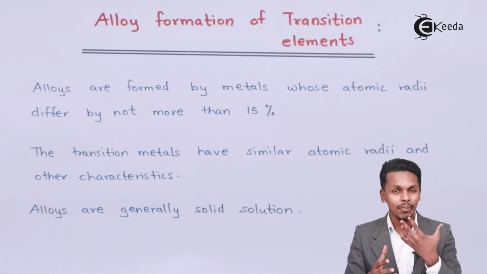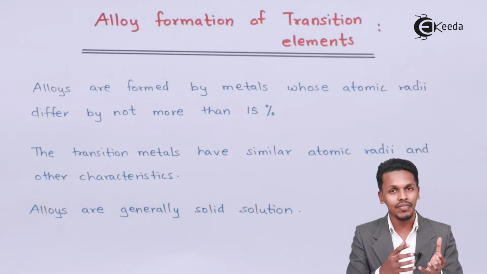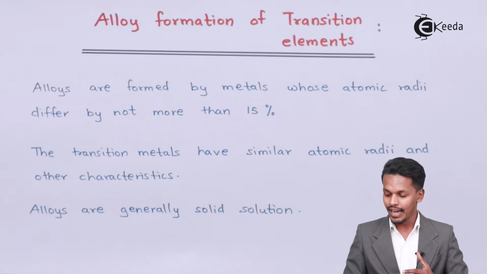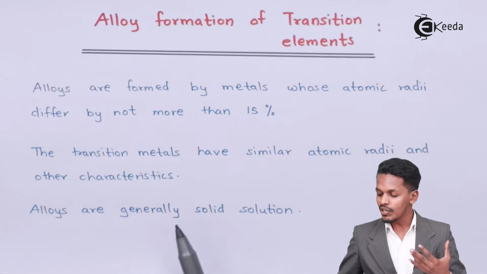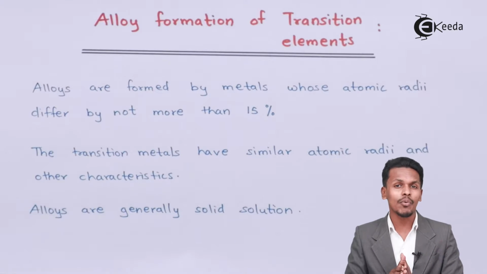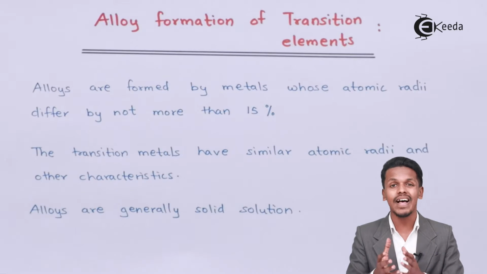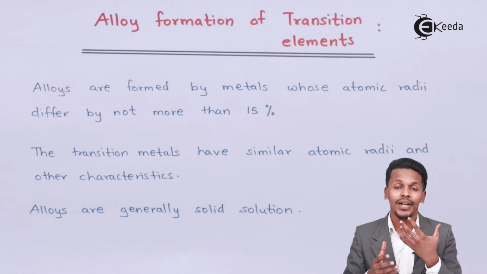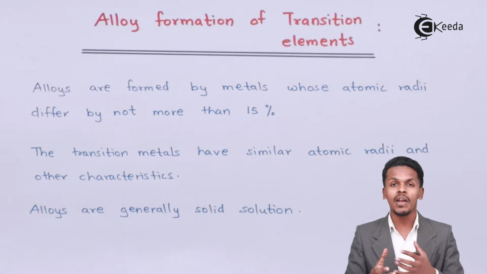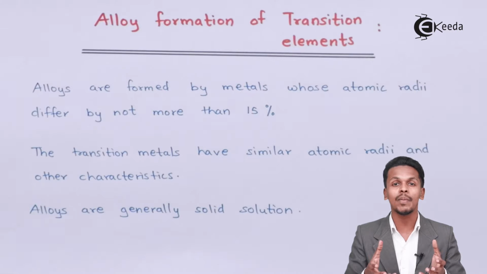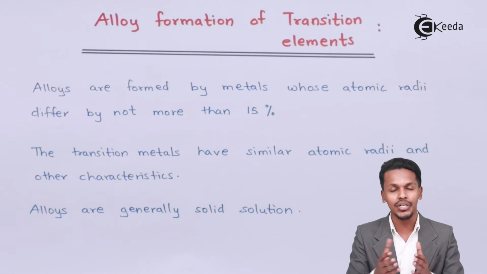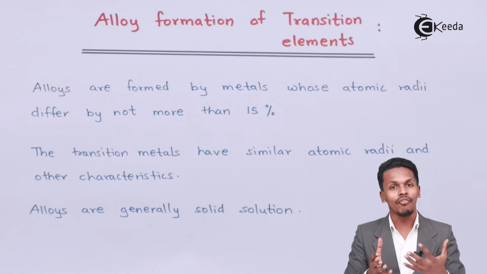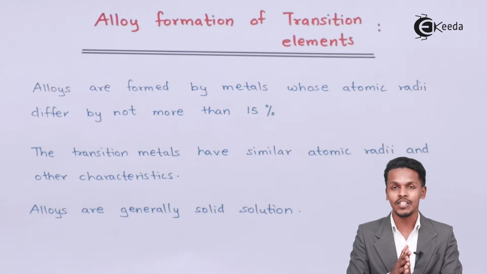They have similar chemical properties as well as similar physical properties and other characteristics, depending on which alloy it is. The next point is that alloys are generally solid solutions. For example, I have discussed brass as well as bronze. These are solid solutions, and they are made by taking the metals in a molten state and mixing them with each other in an appropriate proportion, and after cooling a particular alloy is formed. This is how alloys are prepared.